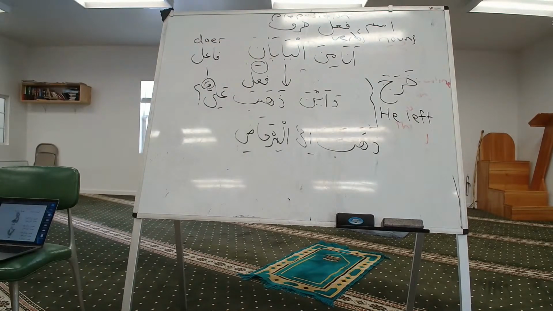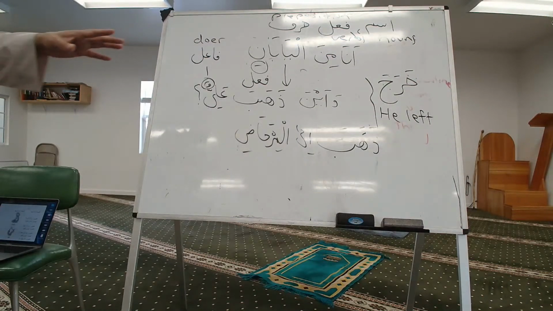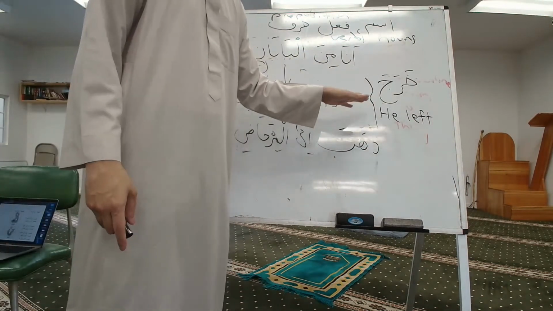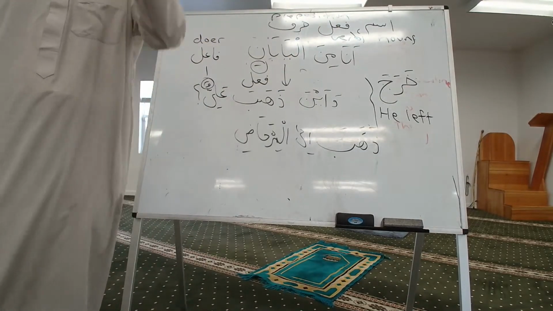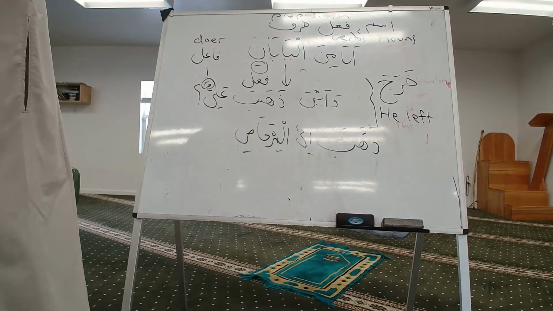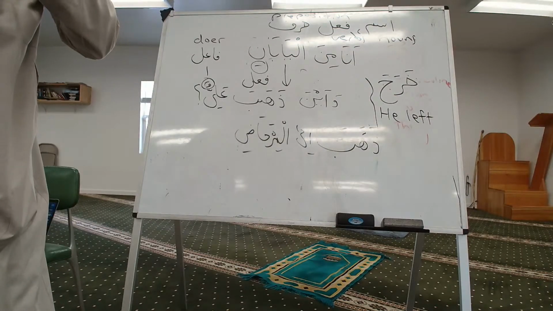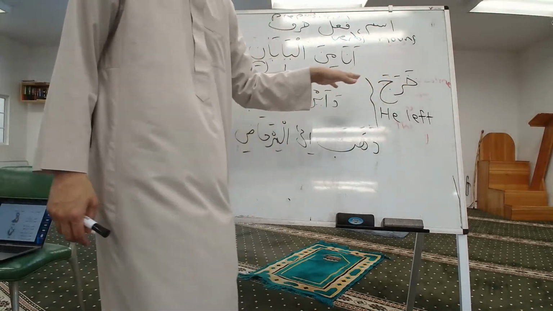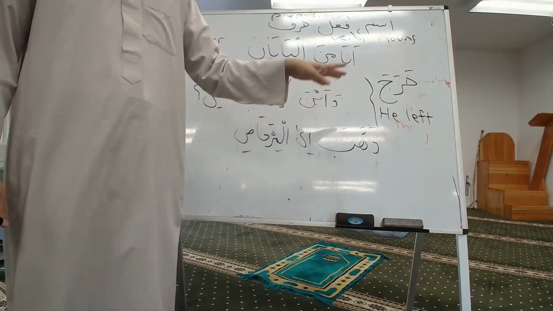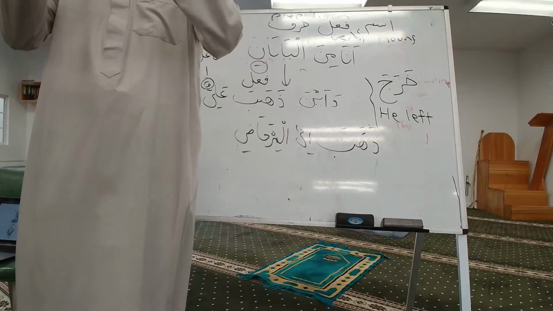And the pattern is always the same, right? In this instance, yes, kharaja and dhahaba. It will always be kharaja and dhahaba for the masculine. The other verbs also have a fatha for the masculine. Then it's going to keep changing.